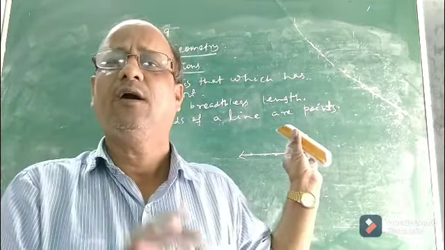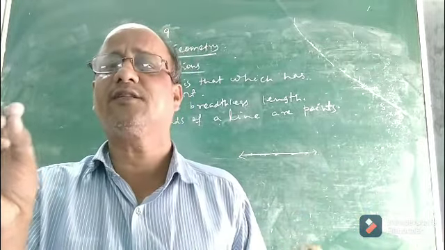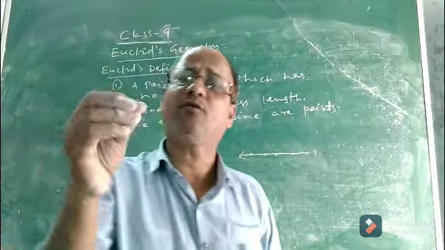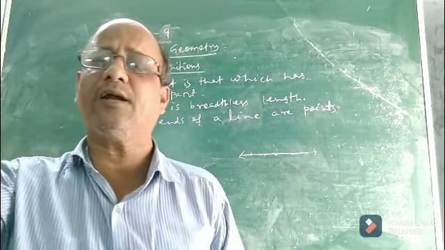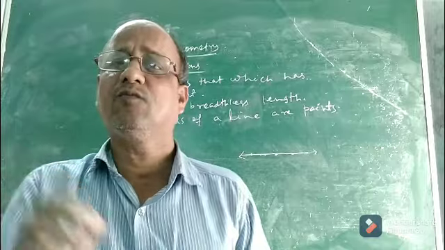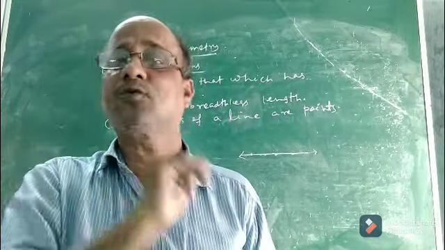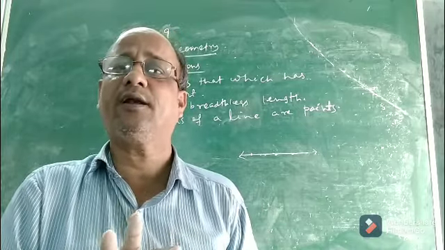Children, I hope you must have understood something. Actually, this chapter is a theoretical chapter, so you have to go through it thoroughly. Please try to remember the 7 definitions given by Euclid, and in the next class we will discuss the 7 axioms and then the 5 postulates, so that the chapter will come to an end and we will do some problems also.